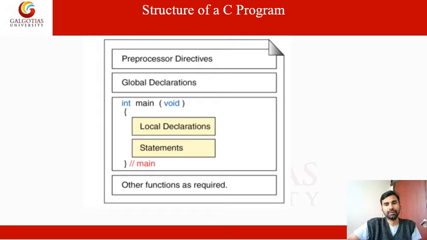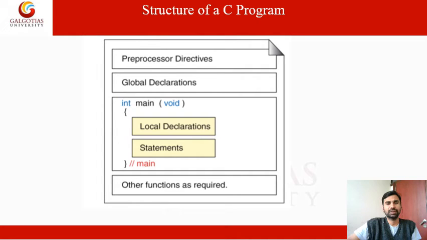Whatever variables you declare inside the main function are called local variable declarations. Next, statements. The main function starts with an open brace and ends with a close brace. So open and close braces denote the starting point and ending point of the main function. This is outside the main function. If you want to add one more function, you can add other functions yourself.